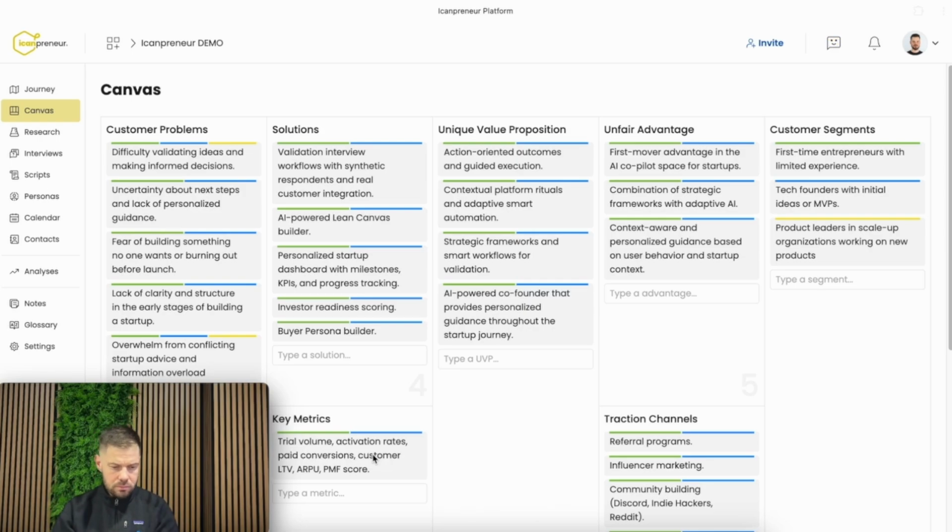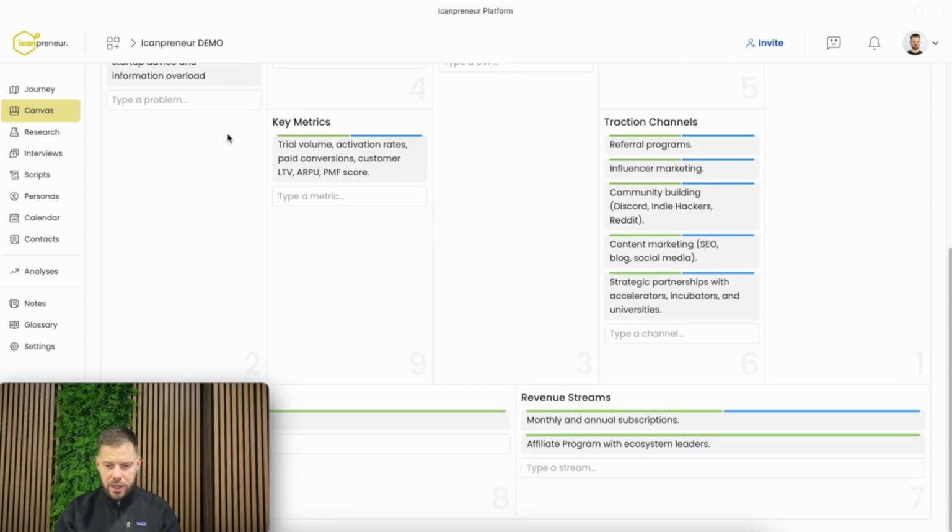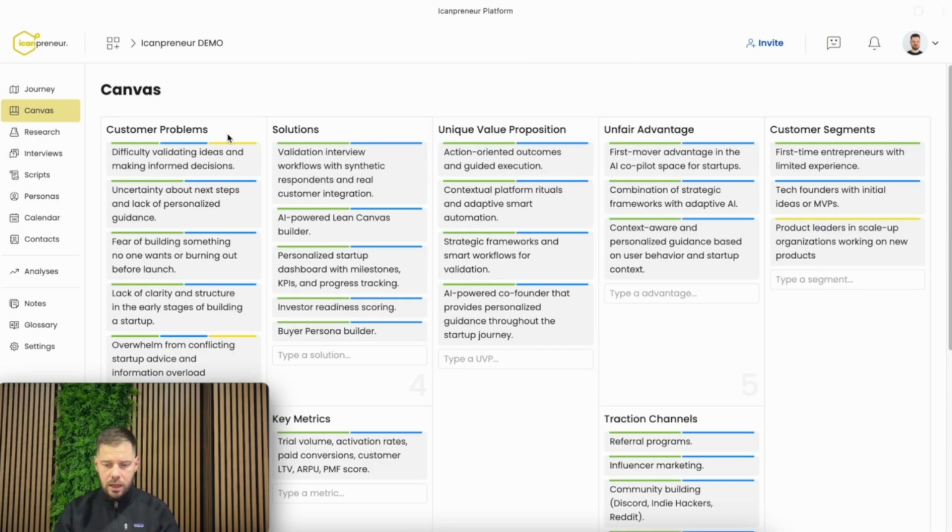But first, what is the Lean Canvas? The Lean Canvas is a tool that is helping us define our idea by providing a 360 overview of it. As you can see here, we have things like customer segments, or in other words, what are the types of people that we are targeting with our product. Then we have customer problems, or what are the needs that we want to fulfill with the product or service that we are building. Then we have the unique value proposition, unfair advantage, solution, key metrics, traction channels, revenue stream, cost structure, everything that when combined is giving us a sustainable business model that we can create.